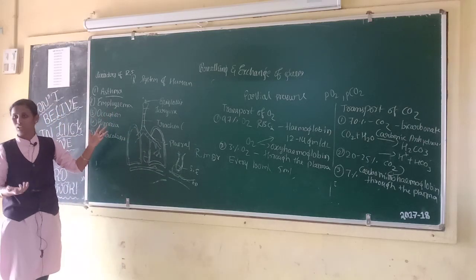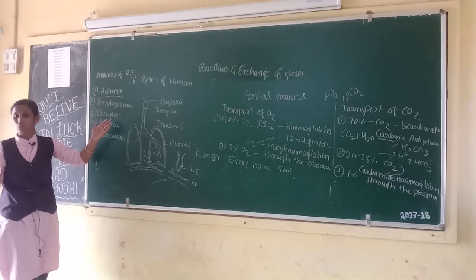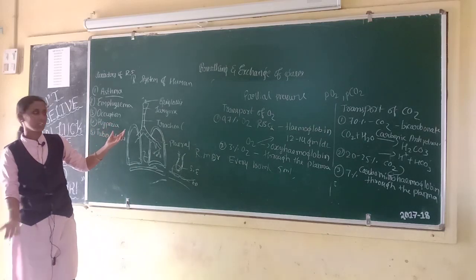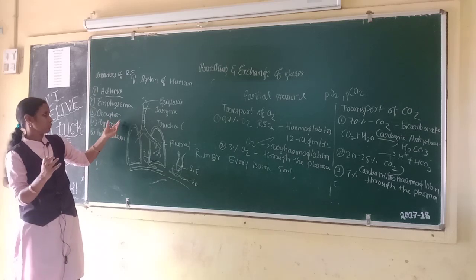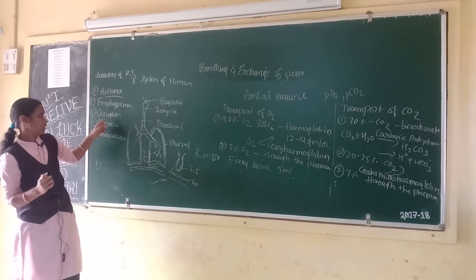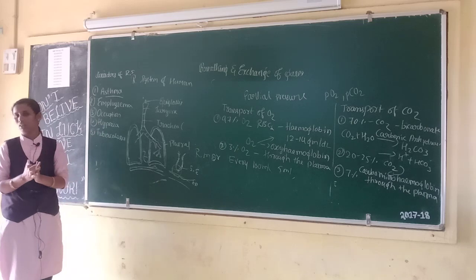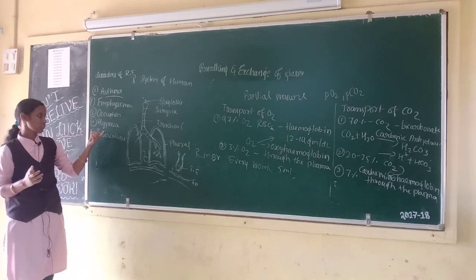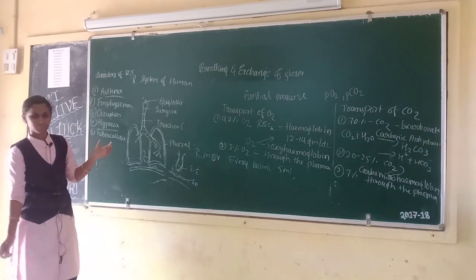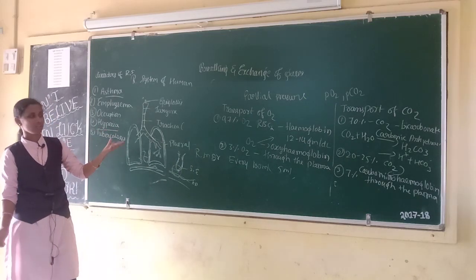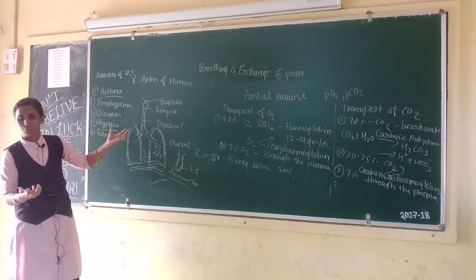Example for occupational disorders: those who are involved in stone breaking and grinding, that work leads to lung cancer. These are examples of occupational disorders of the respiratory system. Next, hypoxia. Hypoxia means a deficiency of oxygen.